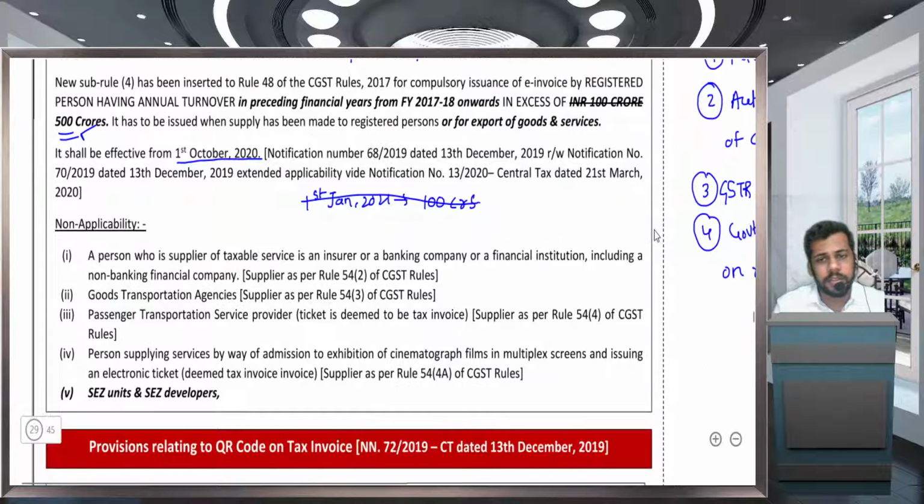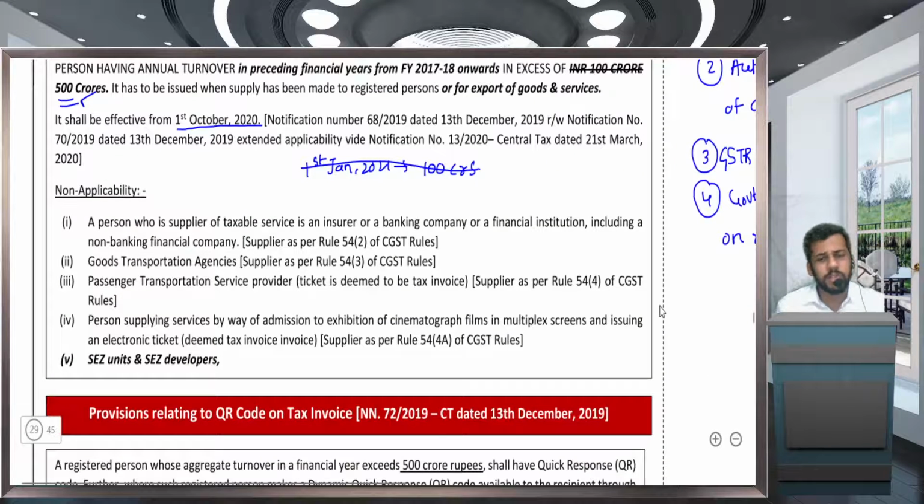On certain persons, this is not applicable. Who are those? Insurance, banking company, financial institution or NBFC. GTA. Next one is passenger transportation service. Next one is cinematographic film producers. Okay. And SEZ units. Okay. SEZ developers is not there. For SEZ units, it is not applicable. For SEZ developers, it is applicable.